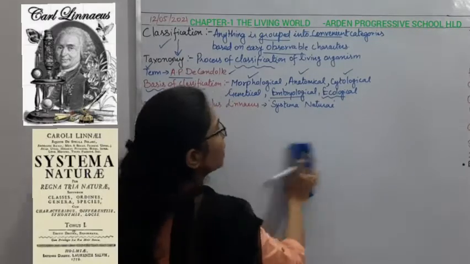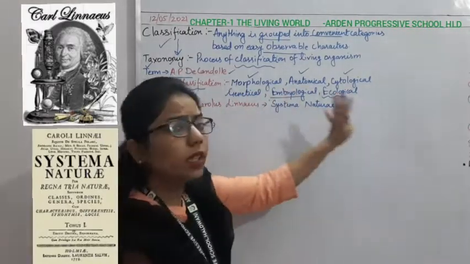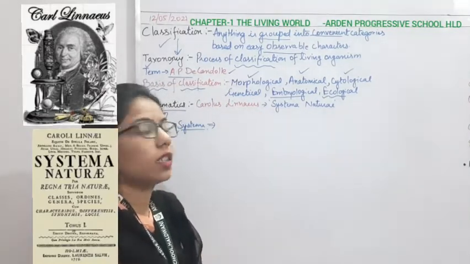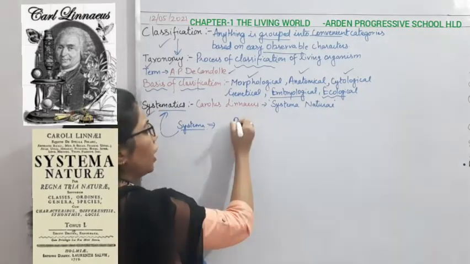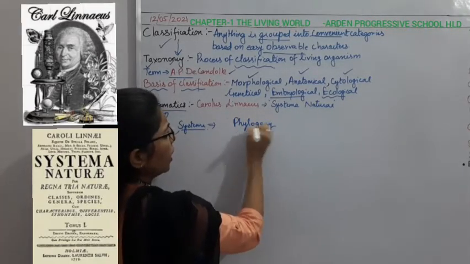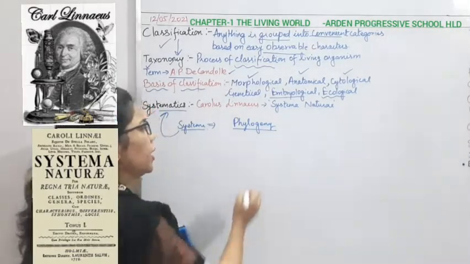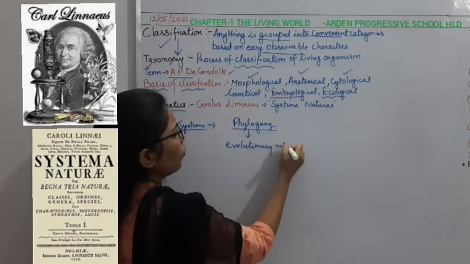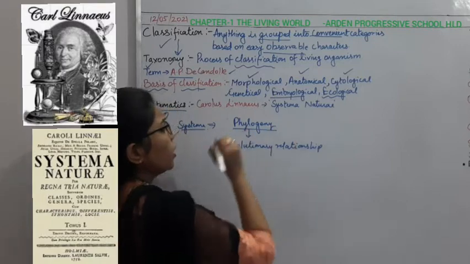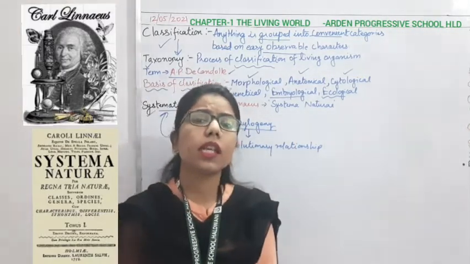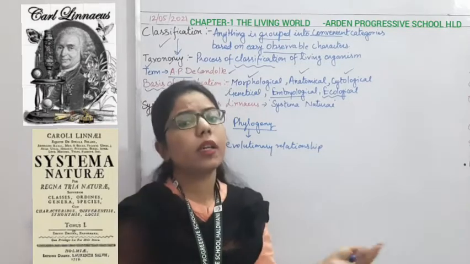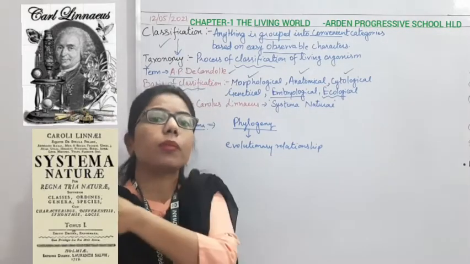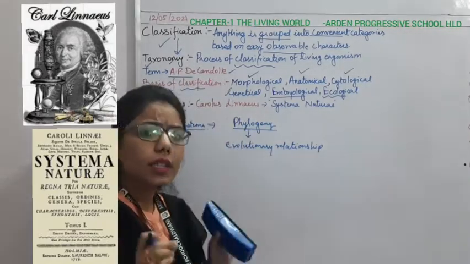The difference is that along with all the characters, we are considering one more character, that is phylogeny, the evolutionary relationship. What do you understand by evolutionary relationship? We all know that we human beings have transformed from some other initial forms. For example, life on this earth originated from the prokaryotes, the single cell.